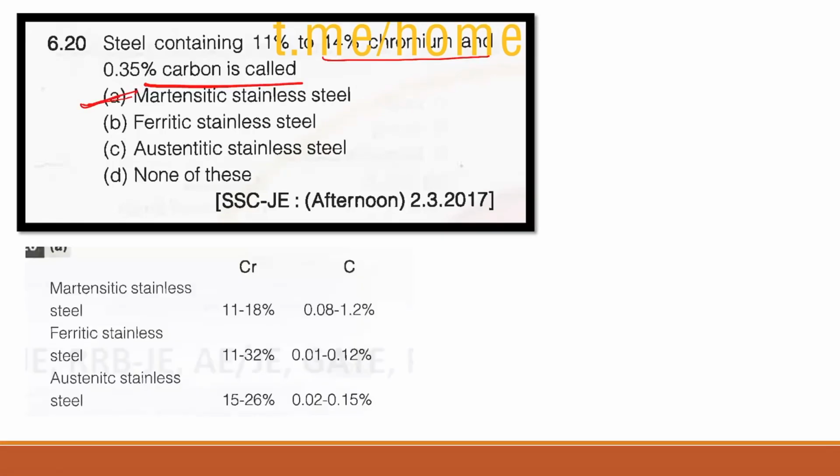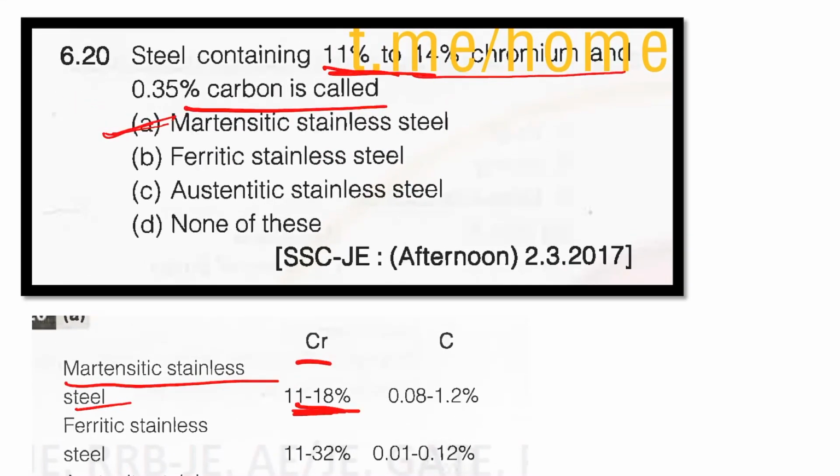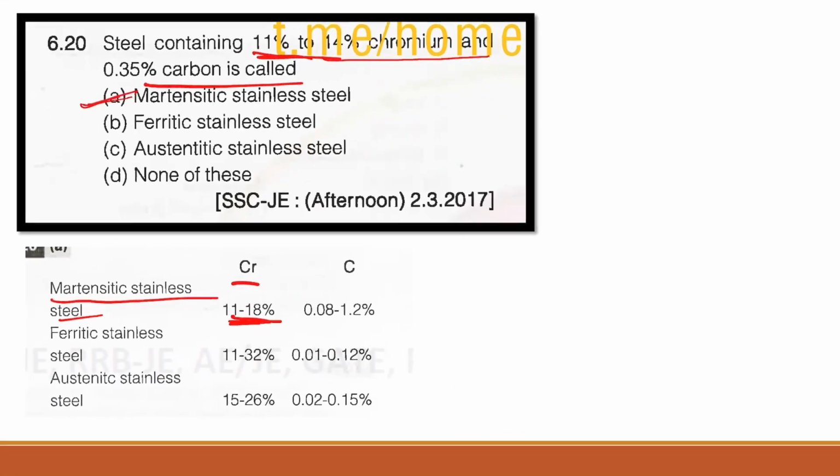Here you can see for martensitic stainless steel, composition of chromium is basically between 11 to 18%, and here it is asked as 11 to 14%, right? And for carbon it is 0.8 to 1.2%. So 0.35% carbon is present in martensitic steel, right? Similarly for ferritic and austenitic steel. Here the correct answer is martensitic steel, stainless steel.